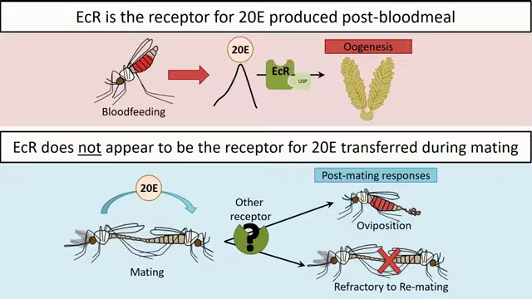And so this leaves us with the question of what is this receptor? So who is responding to the 20E signal that's transferred during the mating event? And so this is certainly something that we're going to be looking into going forward, for what this other receptor might be.